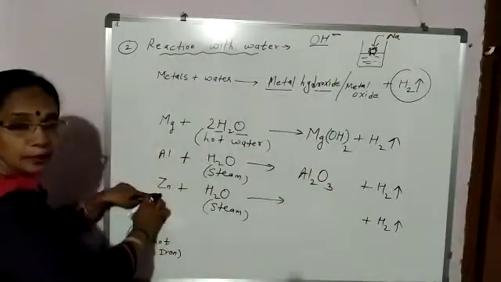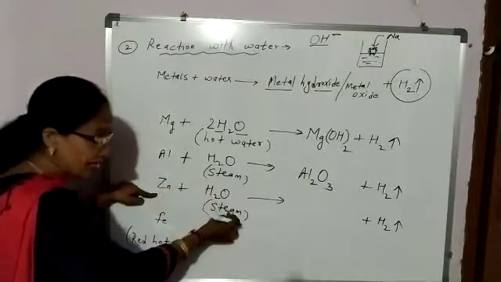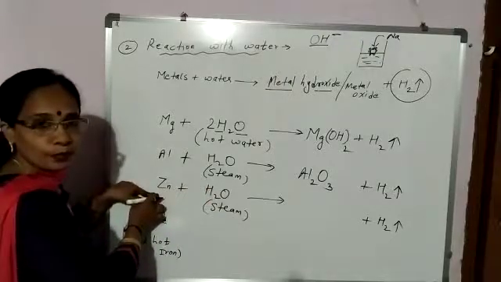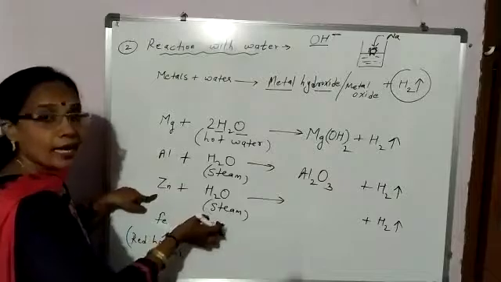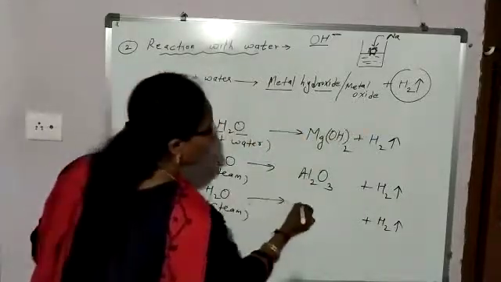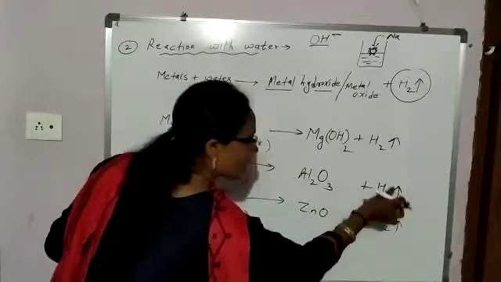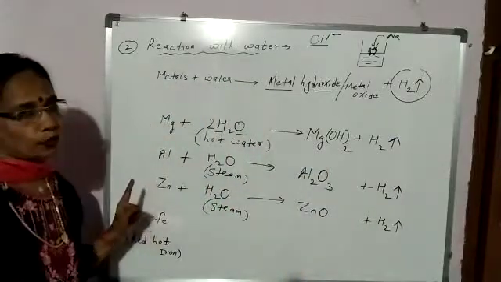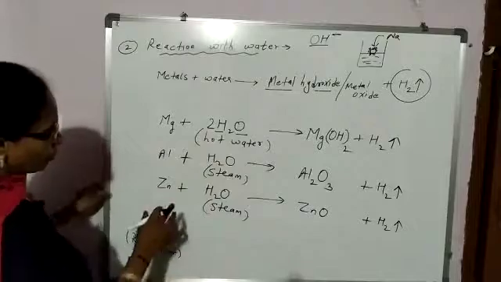And here zinc, when steam is passed through it, will react with water. And what is formed? Metal oxide. So, what is formed? Zinc oxide. And which gas is evolved? Hydrogen gas. Okay. Now, you have to balance it.